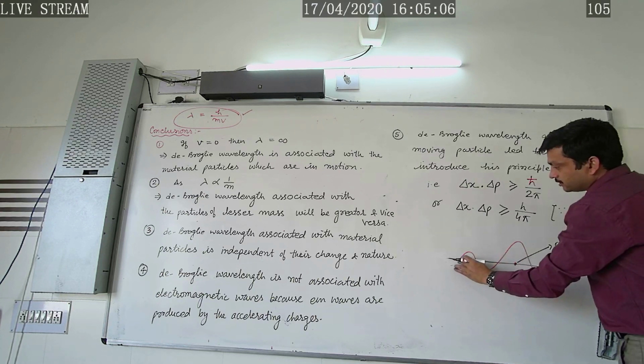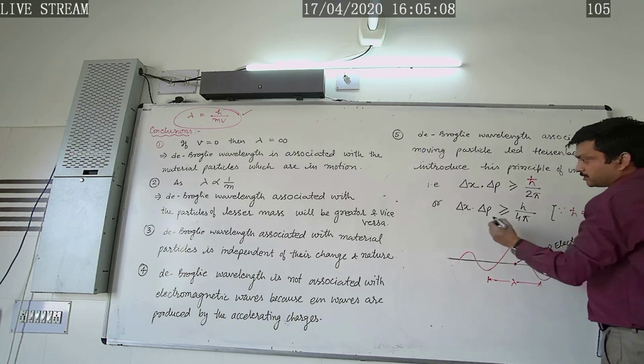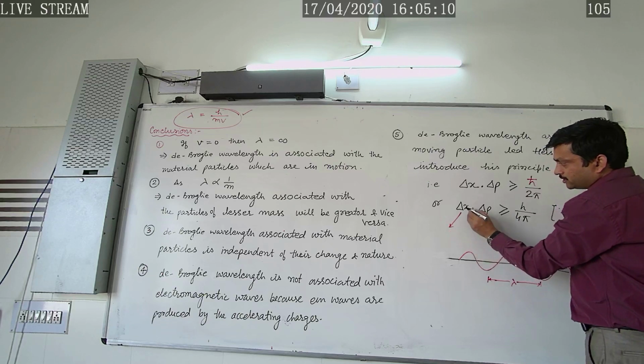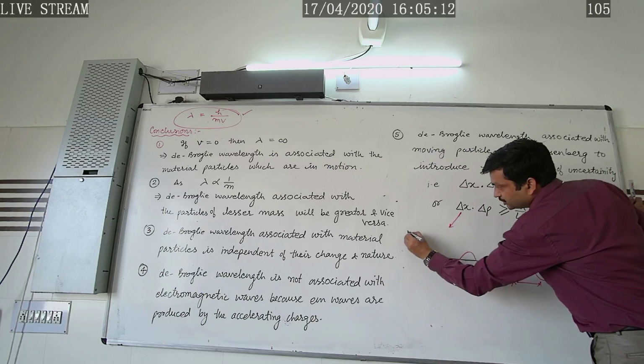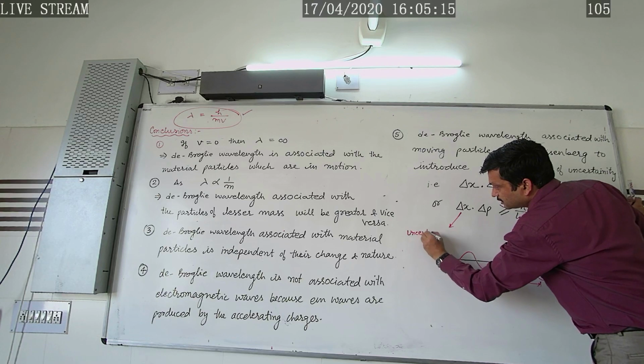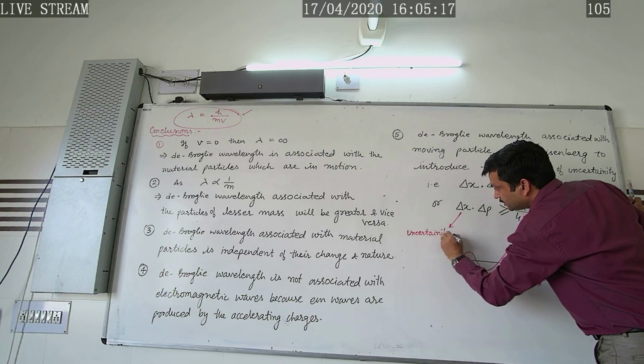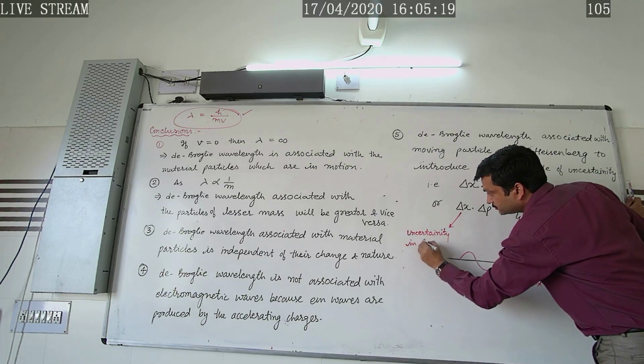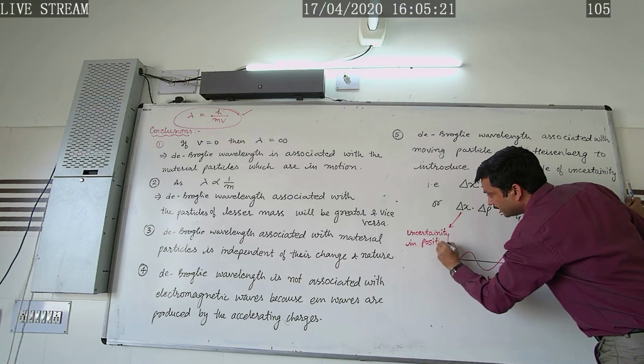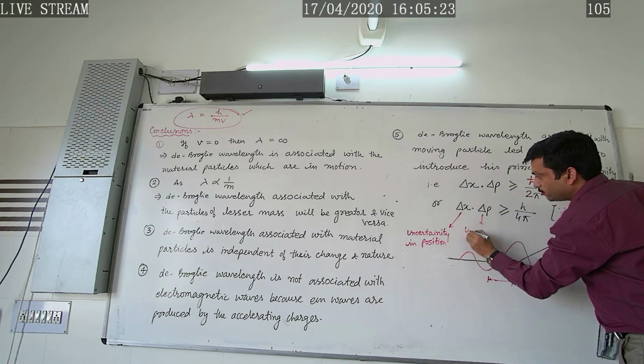So according to the Heisenberg uncertainty principle, what does it state? That the product of uncertainty in position and uncertainty in momentum.